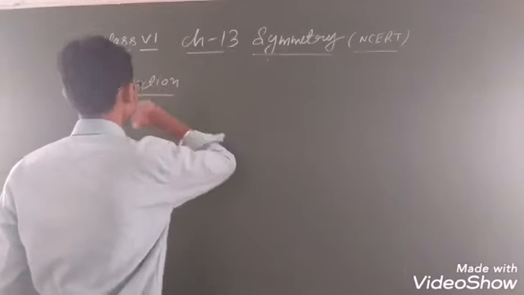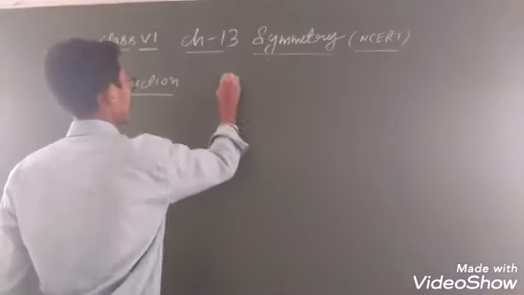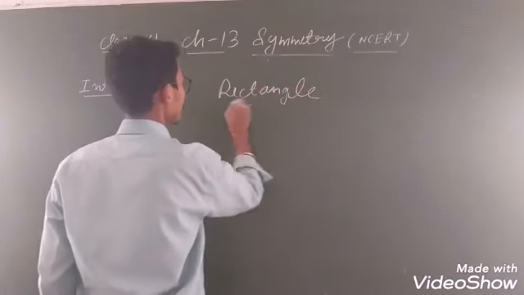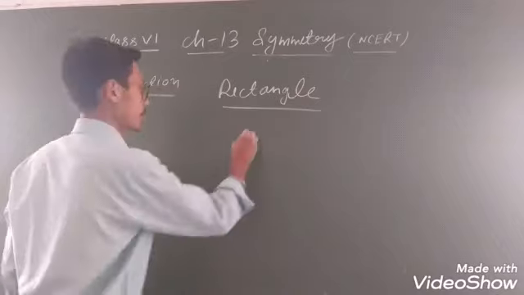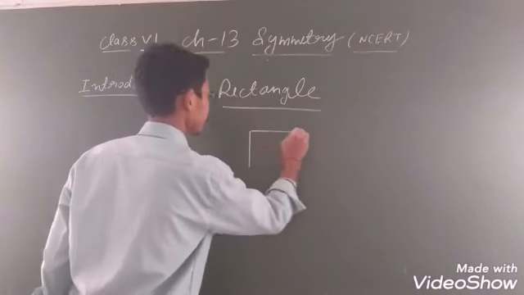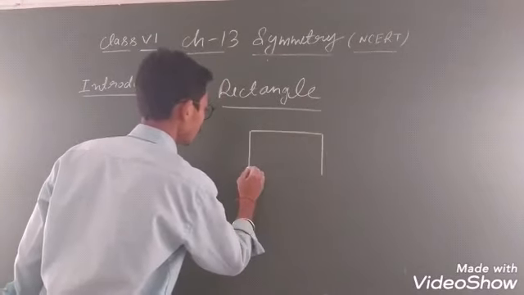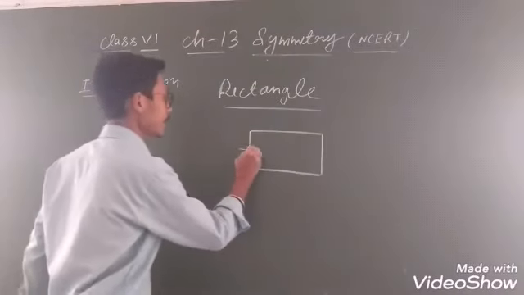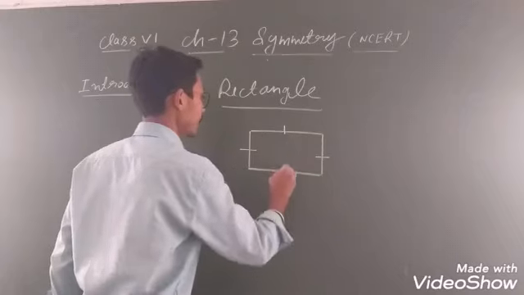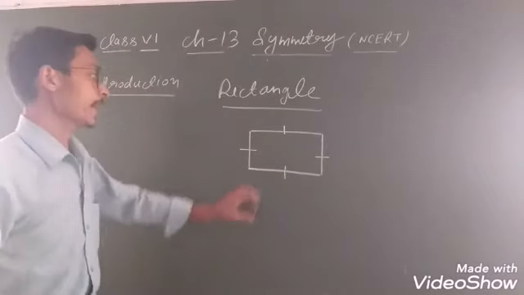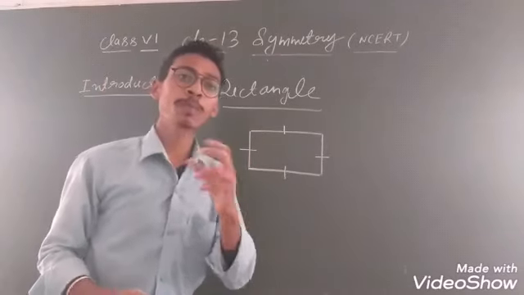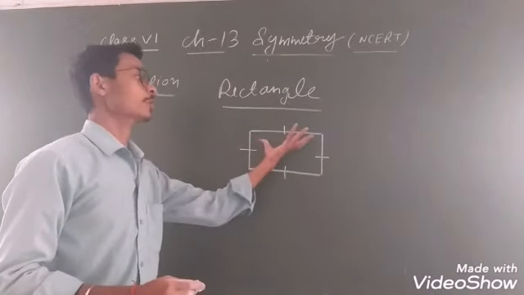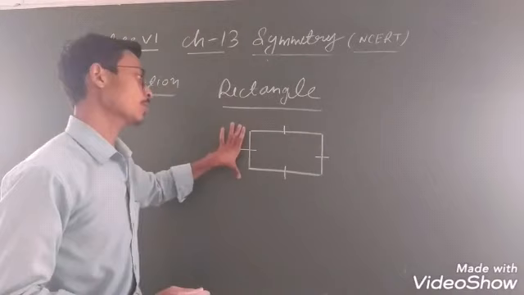Now let us come to some other things, like the rectangle. In a rectangle, how do we find the line of symmetry? So this is our rectangle. There is a rule for the rectangle. This side is identical to this side and this side is identical to this side, so there are two pairs of equal sides: this length is equal to this length and this breadth is equal to this breadth.